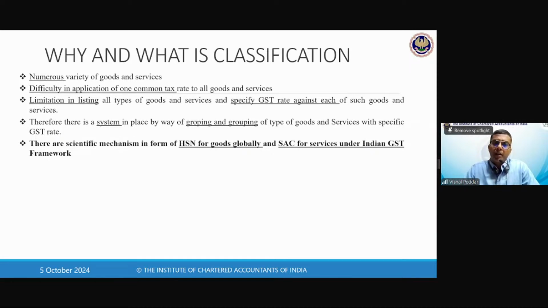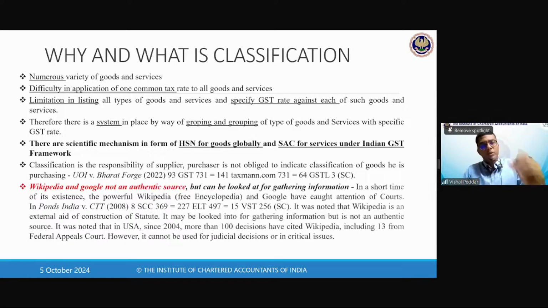Now, the HSN concept came from the WCO, so it was mainly made for goods and for international trade. Then we adopted it in excise, and in GST. But in GST, we also added services. For services, chapter 99 is for services, and the code that you get for services, commonly you can call it an HSN code, no problem. But more technically correct, it is called the SAC, the service accounting code. So for goods, we call it the HSN code, and for services, which is added only by us in our GST schedule of rates, that is called the SAC. So these are some classification related case laws and details.